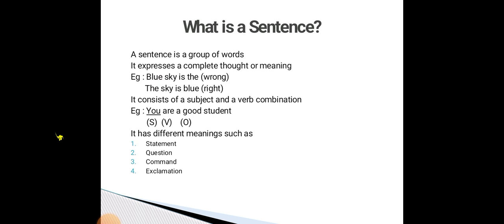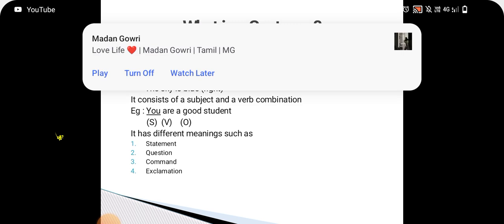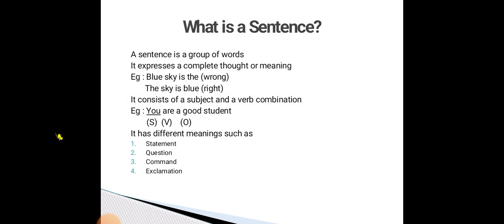Now we get to know about the color of the sky. The sentence conveys information about the sky. So a sentence is nothing but a group of words, and it also gives some meaning and some information.